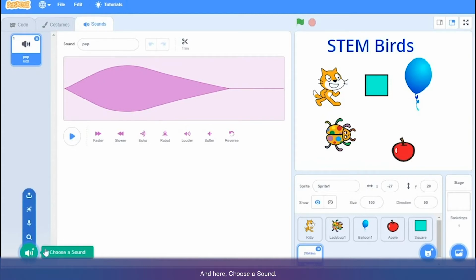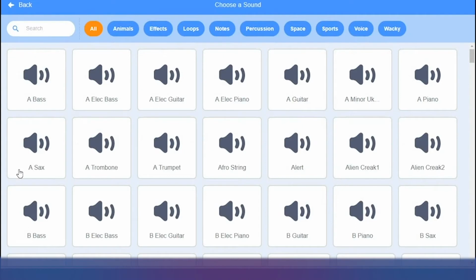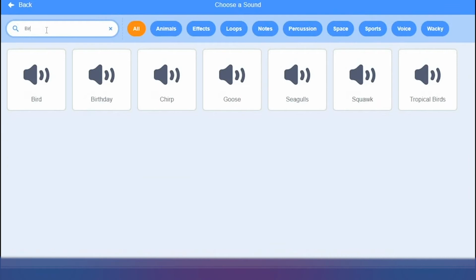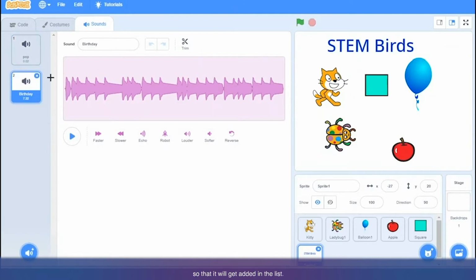And here, choose a sound. If you click on it, it will take you to the sound library. There are a lot of different sounds. So you can use any of these sounds to add in your story. For example, if I type birthday here, I can click on it so that it will get added to the list. And then I can go to code.